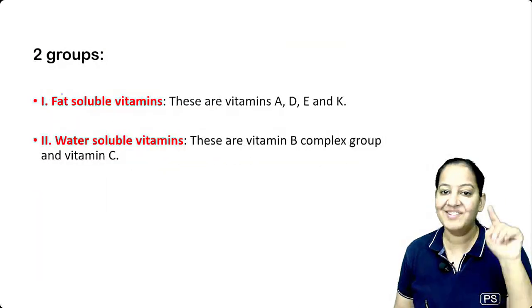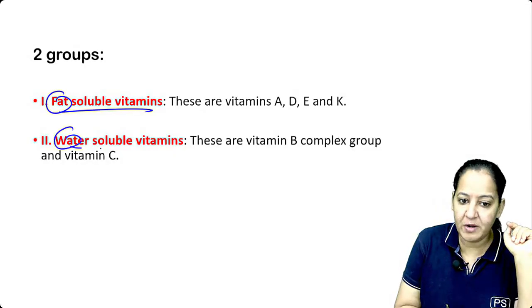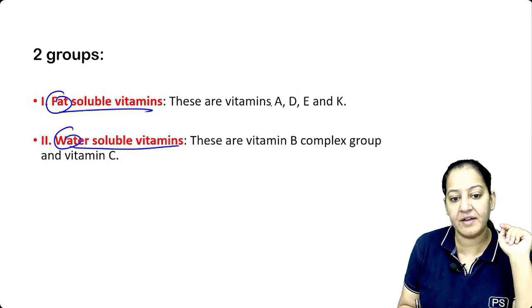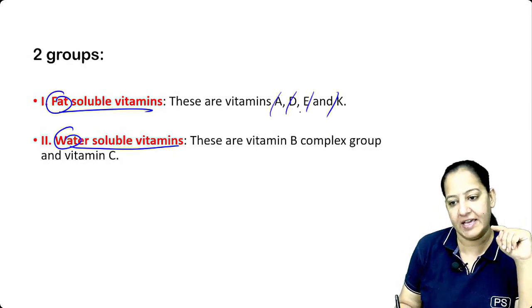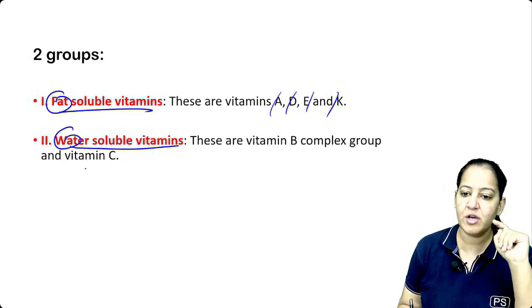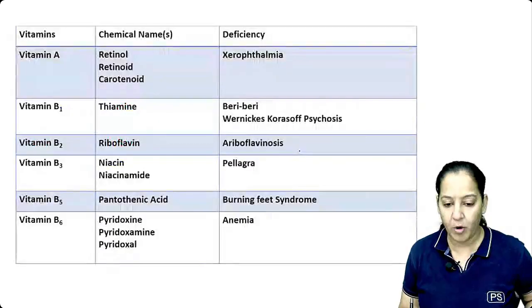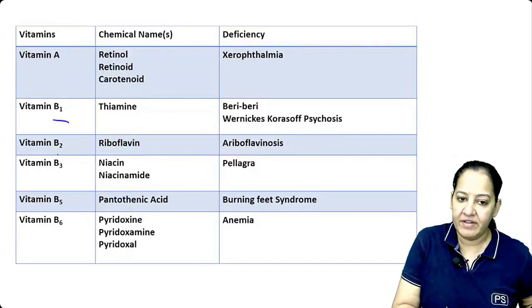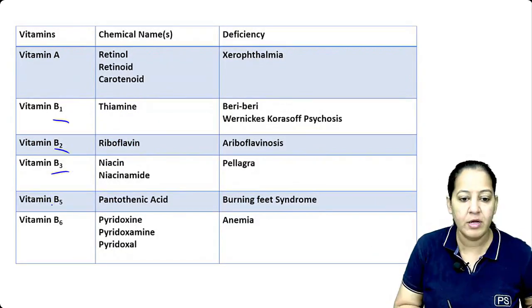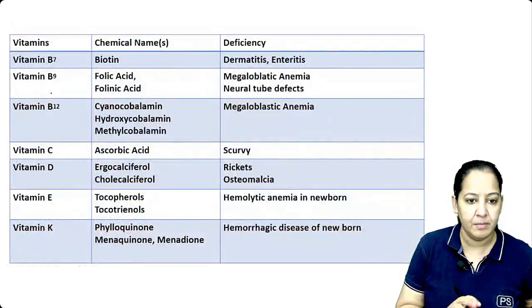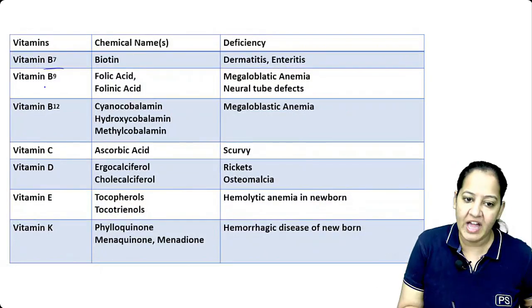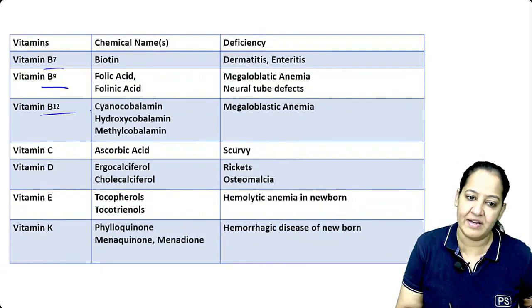There are two groups of vitamins, fat soluble vitamins and water soluble vitamins. The fat soluble vitamins are A, D, E, K. And water soluble are vitamin C and B complex. How many B complexes are there? We have B1, B2, B3, but no B4, B5, B6, B7, but no B8. We have B9, but no B10, B11, and directly B12.